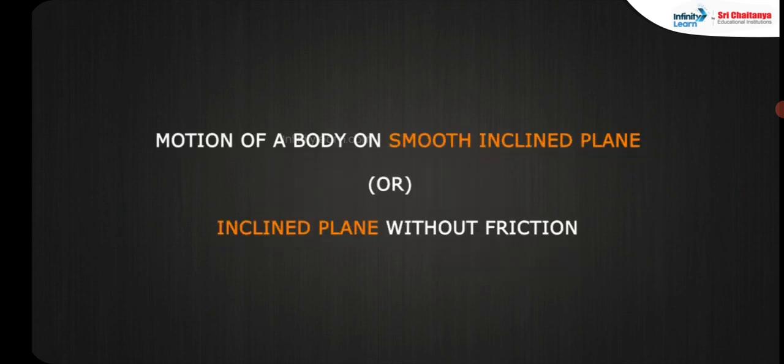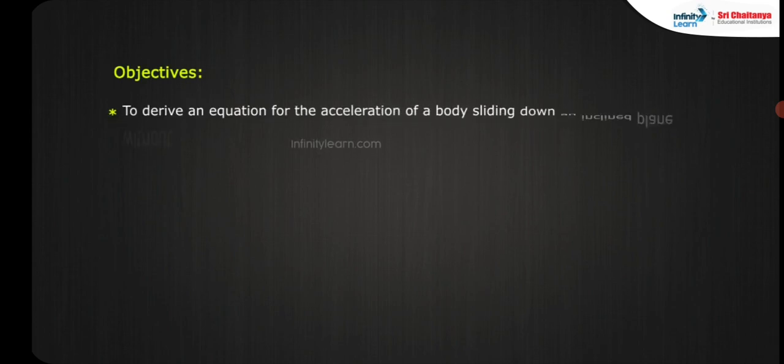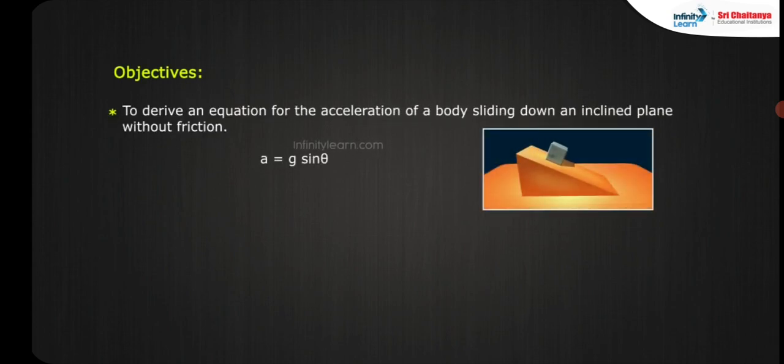Motion of a body on a smooth inclined plane, or an inclined plane without friction. Objective: to derive an equation for the acceleration of a body sliding down an inclined plane without friction. a is equal to g sin theta.